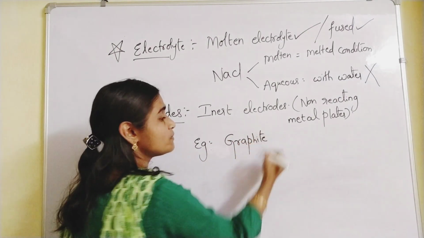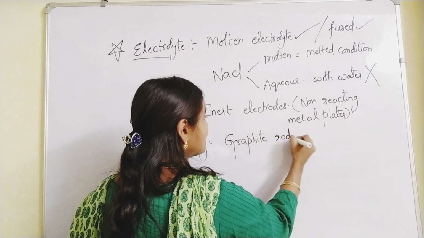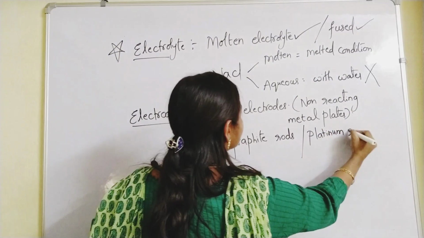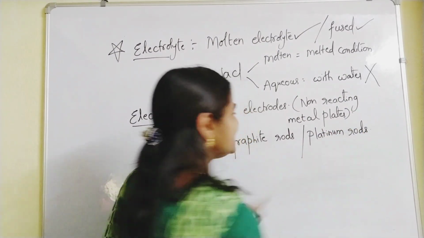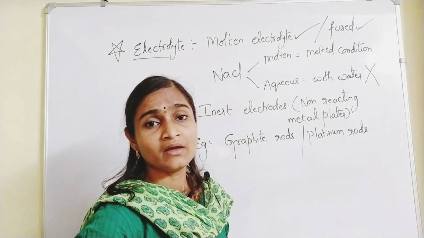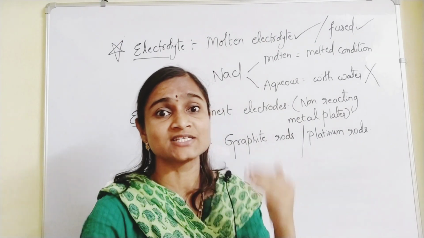For cathode and anode, which type of substances should you take? Graphite rods you can take, or platinum, which is highly expensive. Platinum rods are inert; they are the least reactive metals. If you take highly reactive metals, they start melting first when you pass electricity through them.